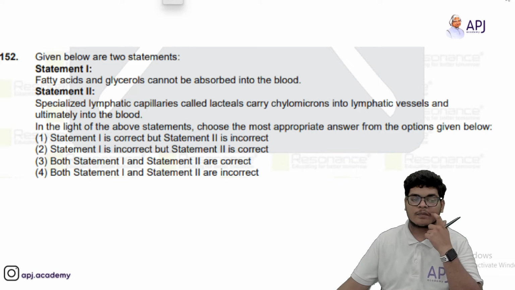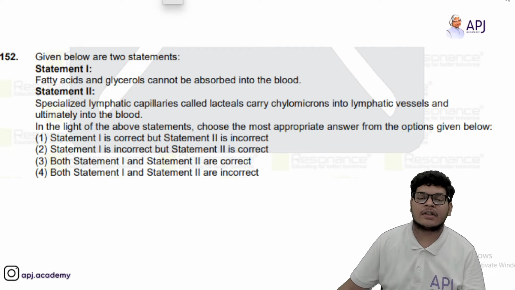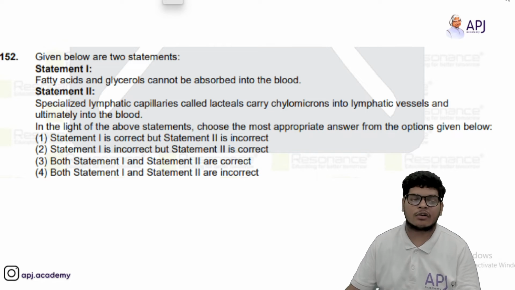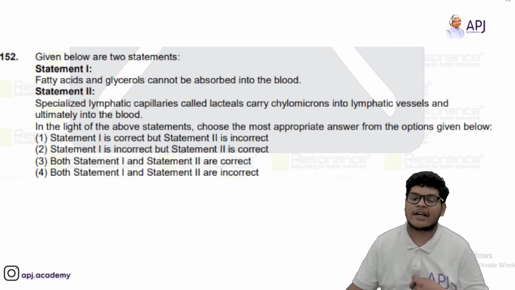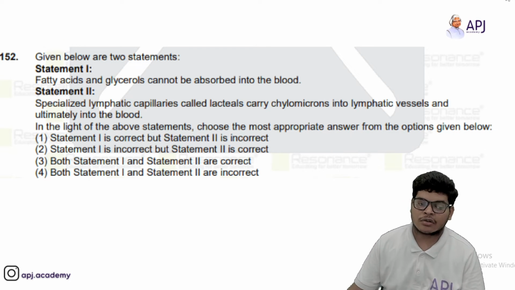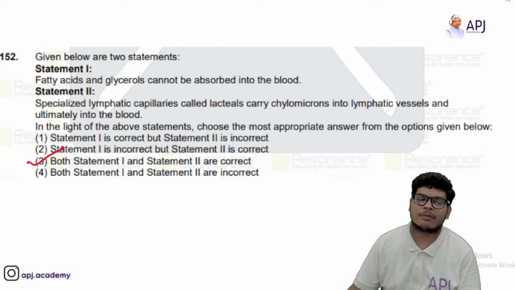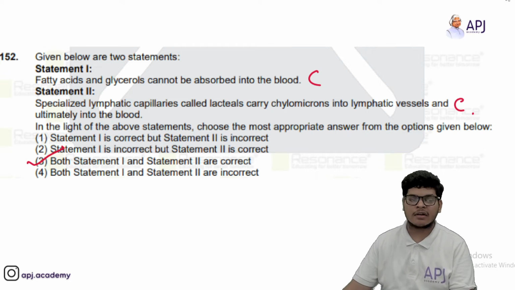Then we have, now again you have to tell whether statements 1 and 2 are correct or not. So fatty acids and glycerols cannot be absorbed into the blood. Specialized lymphatic capillaries called lacteals carry chylomicrons into lymphatic vessels and ultimately into the blood. So that is right. So both the statements are correct. So option 3 will be right. That is, both statements are correct.